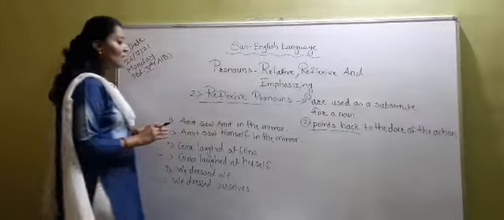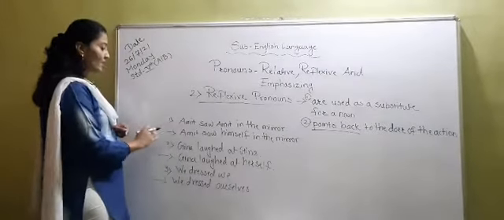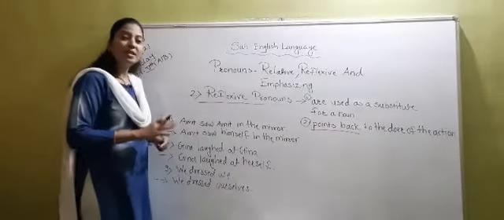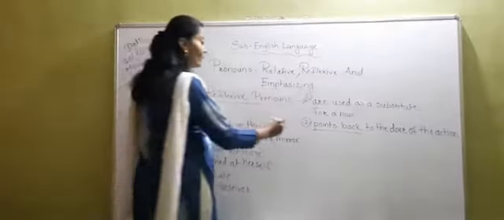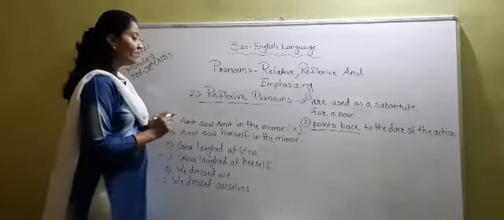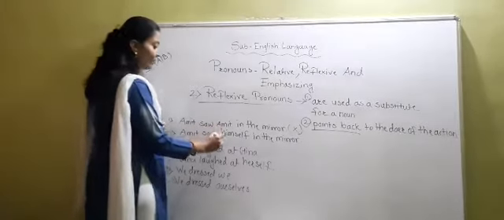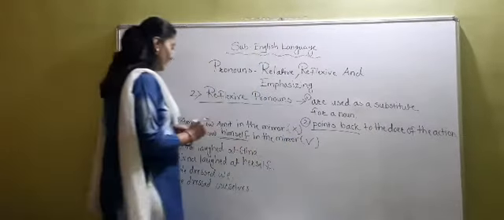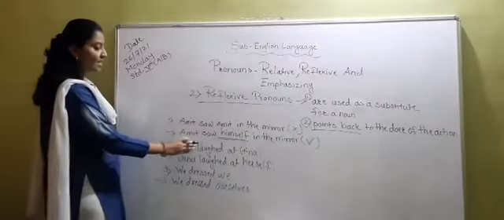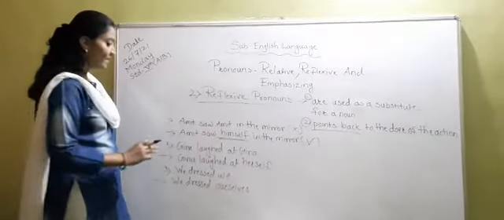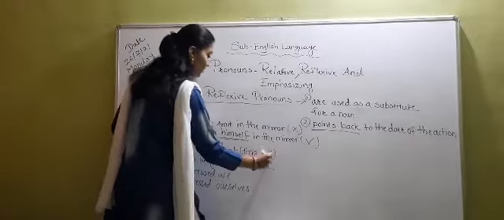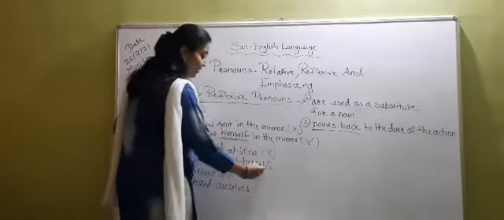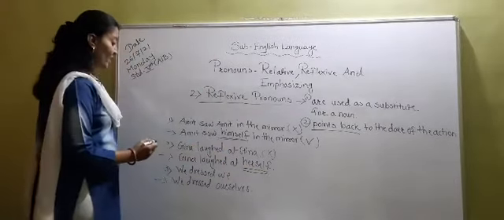Okay. Now listen carefully. We never say like this, Amit saw Amit in the mirror. हम कभी ऐसा बोलते हैं क्या, Amit saw Amit in the mirror? No, this is wrong. Instead of that, we say Amit saw himself in the mirror. This is the correct sentence. Now see the second one. Gina laughed at Gina. Do we say like this? No. This is wrong. Instead of that, we say Gina laughed at herself. Okay, this is the reflexive pronoun here.